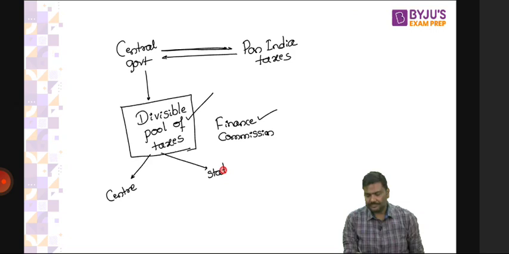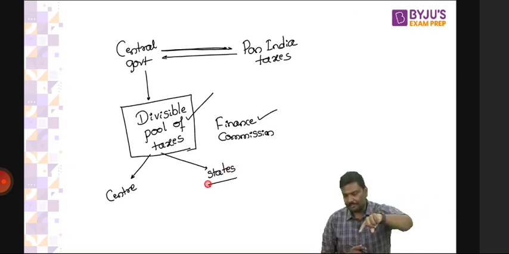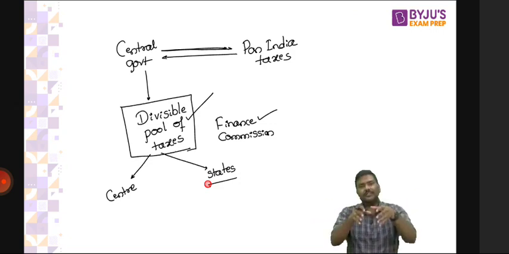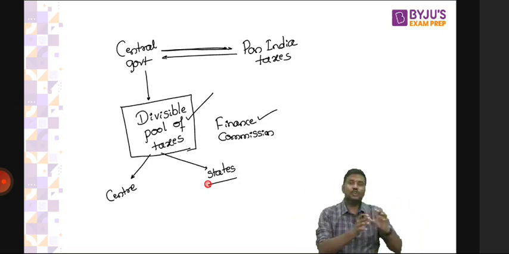Is it okay now? Right, here is the central government. Most of the important taxes are given to the center. They will impose, they will collect, but only they cannot use it. Part of it should go to states as well. So we appoint finance commission, which will provide recommendation how much part of the divisible pool should be going to the center, how much should be going to the states. Now that is point number one.